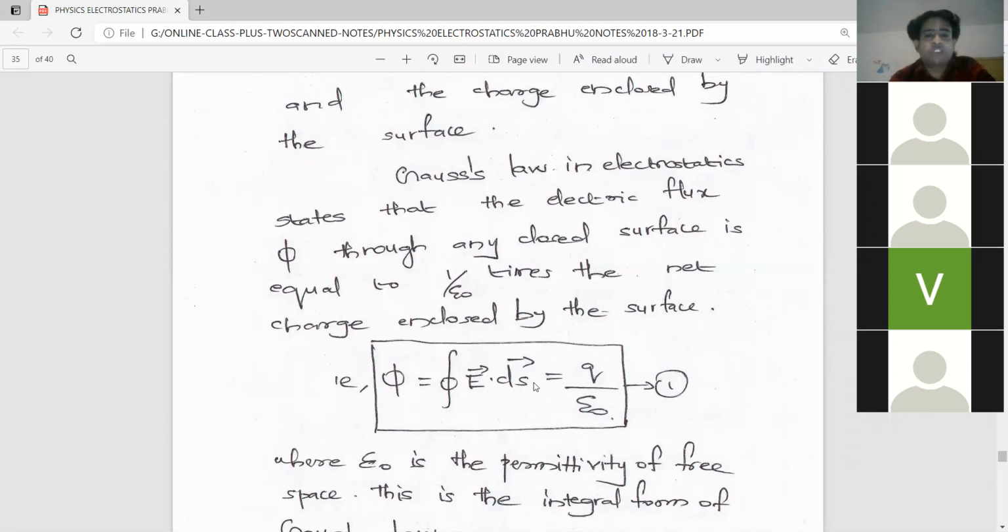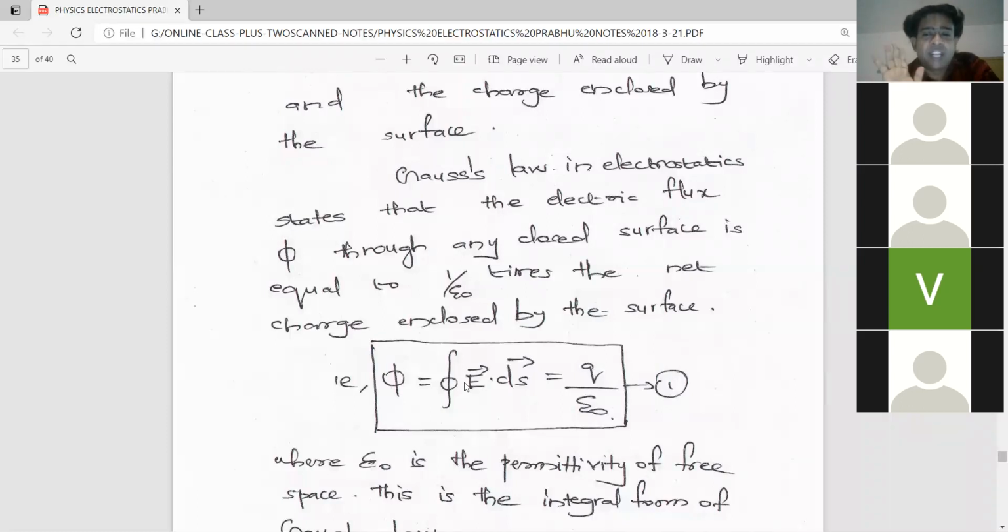Like that, Gauss's law in electrostatics has this equation: phi is equal to the closed surface integral. You have studied integration in mathematics, right? Have you studied integration? Have you heard about integral? Please reply, we don't have enough time. Yes, sir, only a few basics about that.